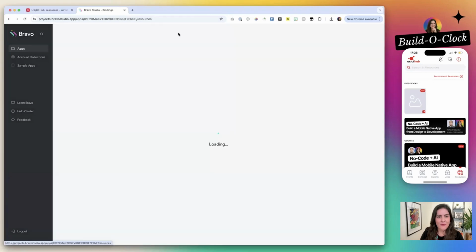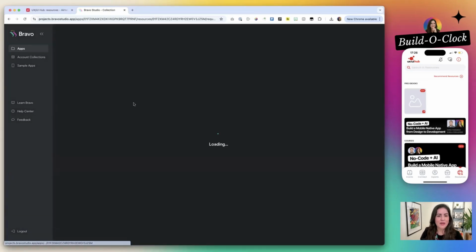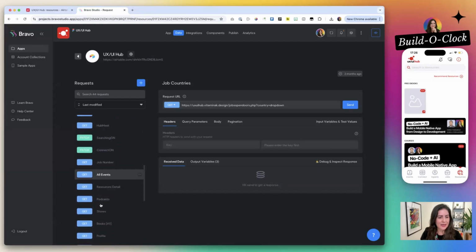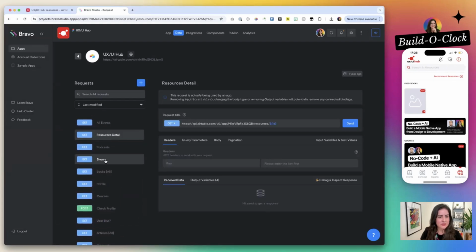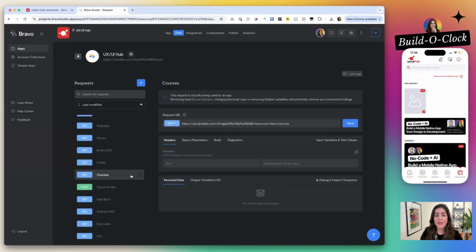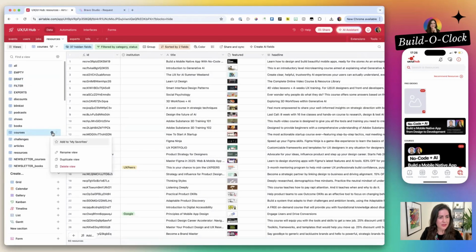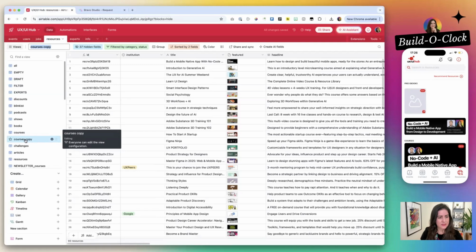So now we are going to add the data inside Bravo and we are going to create a new page. So here we have several of them. You see resources details, all events, profile, courses. So we can just duplicate any of them if we want. We will create first a new view here. For example, courses. We have a view here. I will duplicate this view called courses and I will call it ebooks.